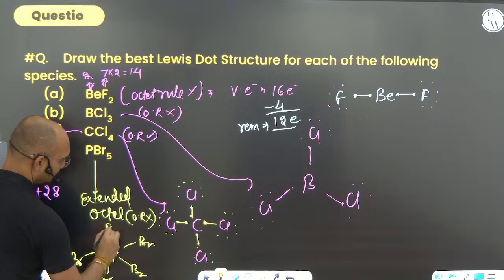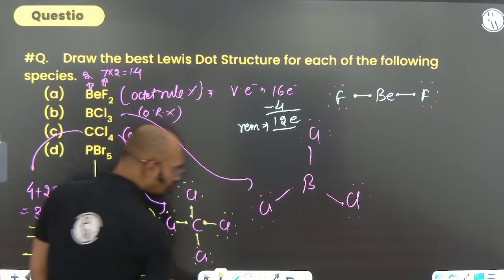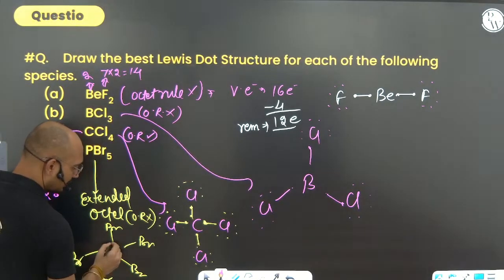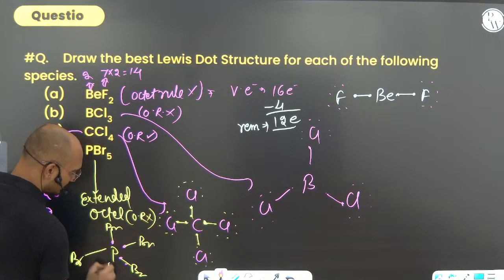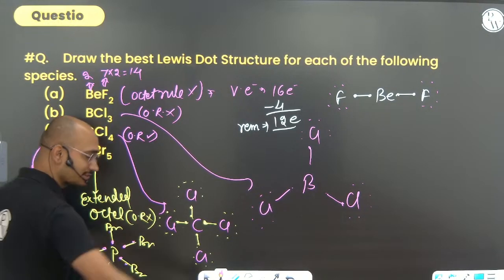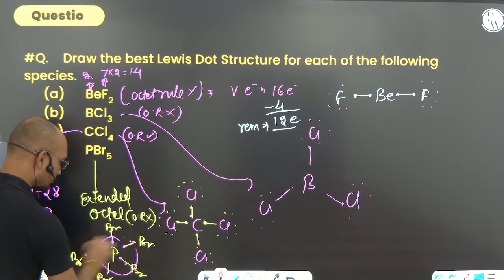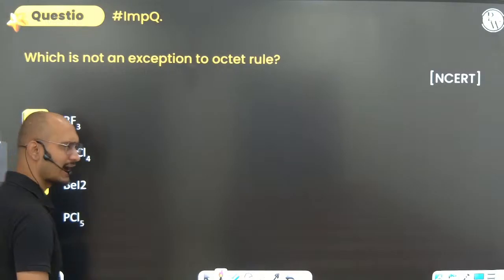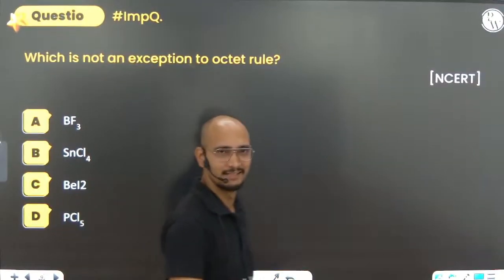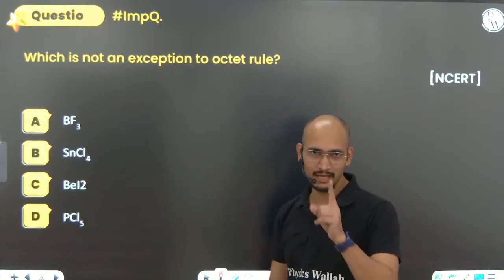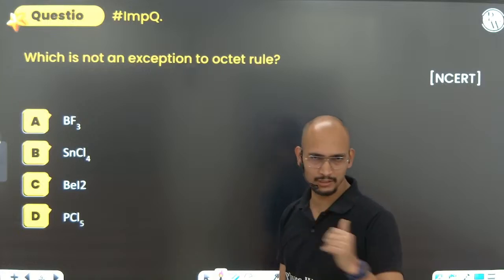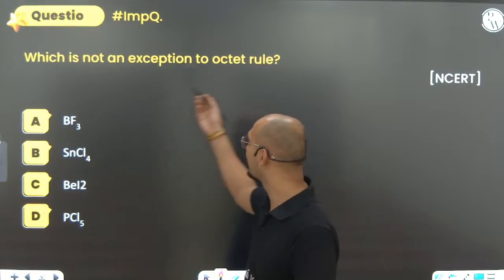Here, of course, all the bromines are following the octet rule. But phosphorus, can you see how many bonds it is forming? 5 bonds. So 5 bonds is equivalent to 10 electrons. So here phosphorus is going to have an expanded octet. I hope you all understand that this is how you can make the Lewis dot structure. Whatever rules I have told you, please follow those steps. You can make it easily.